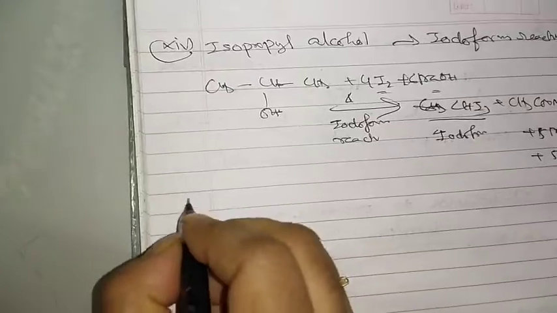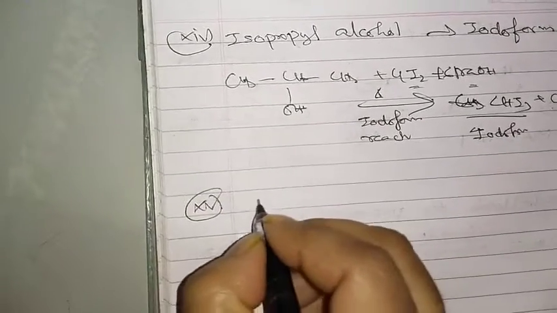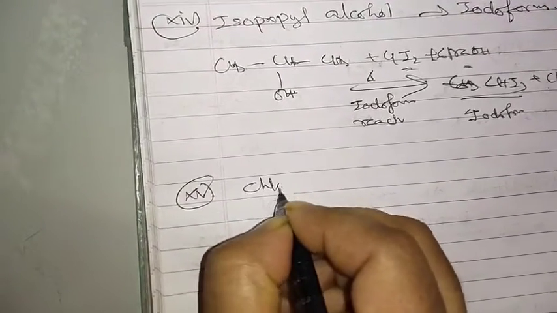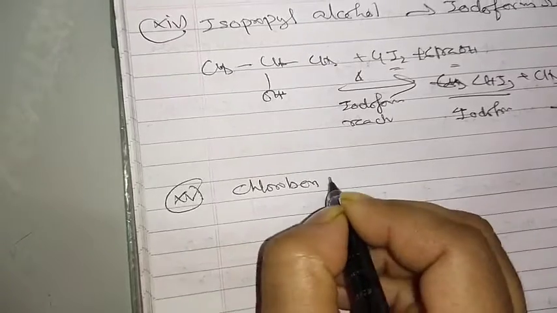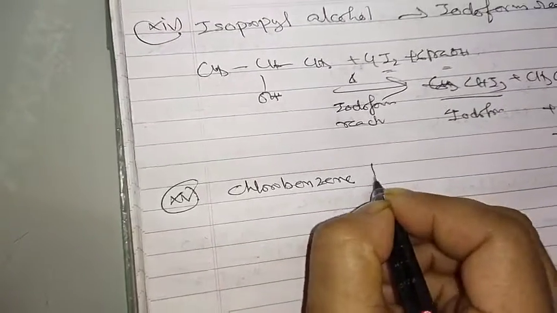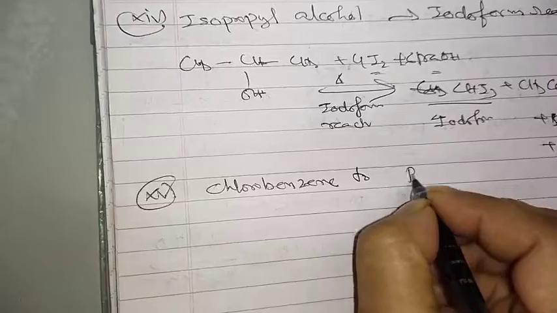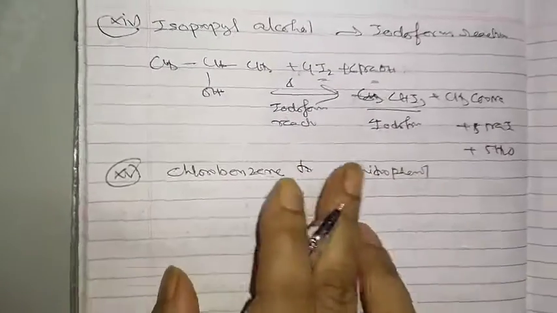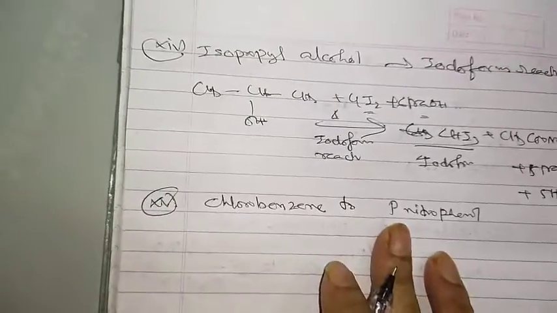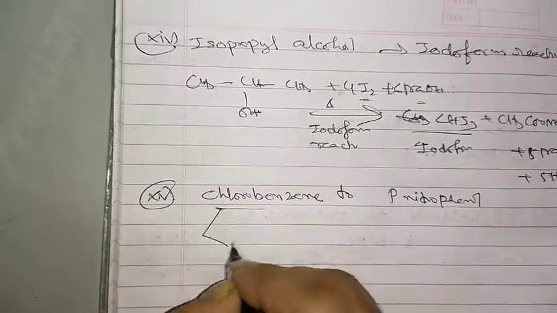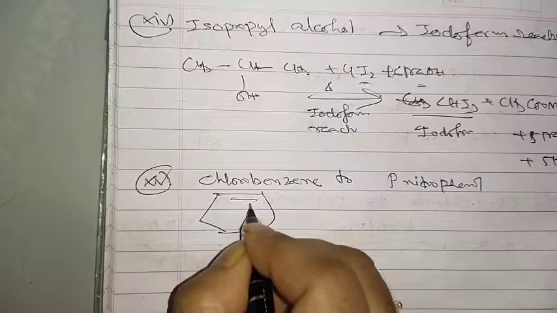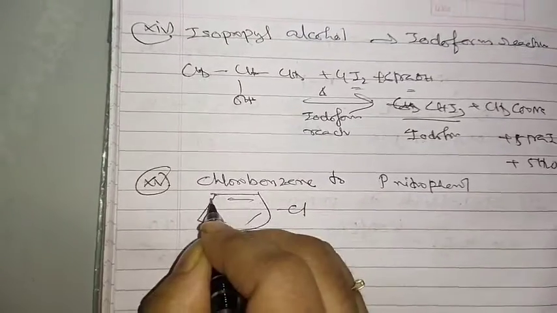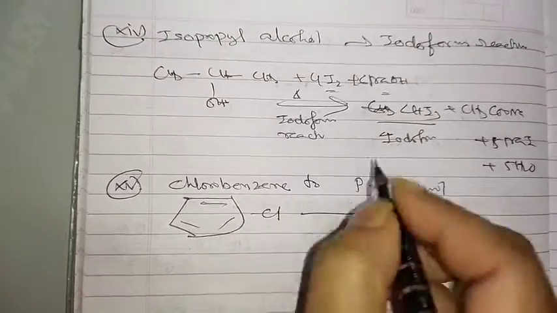Okay. Next one is coming for chlorobenzene to paranitrophenol. So the nitro group is at the para position, and chlorine is already there, so electron donating, so definitely we do nitration.